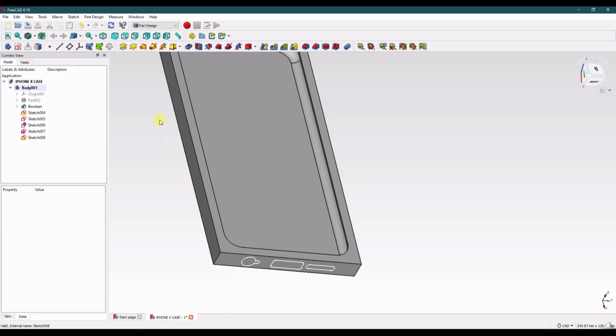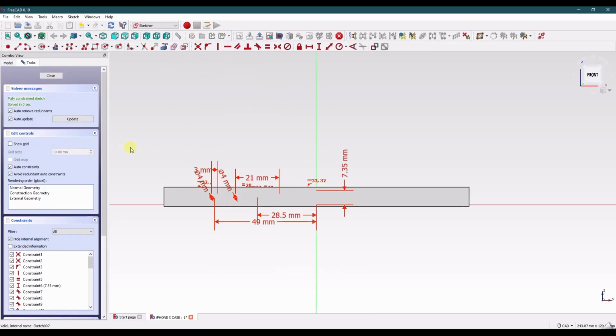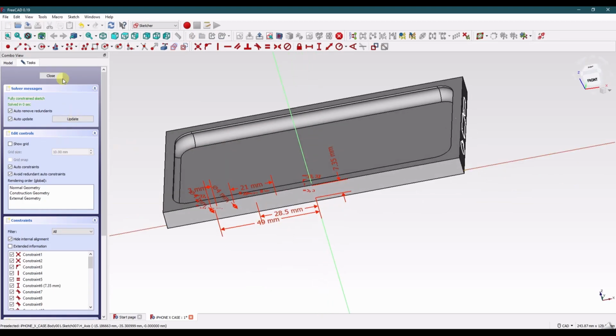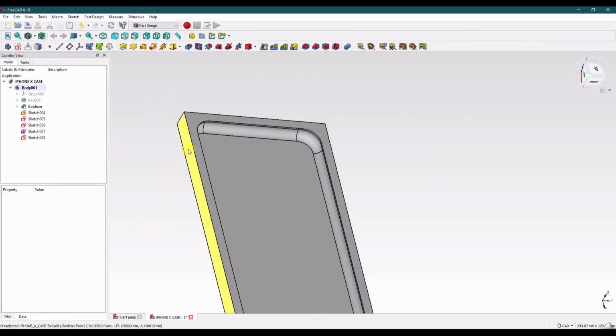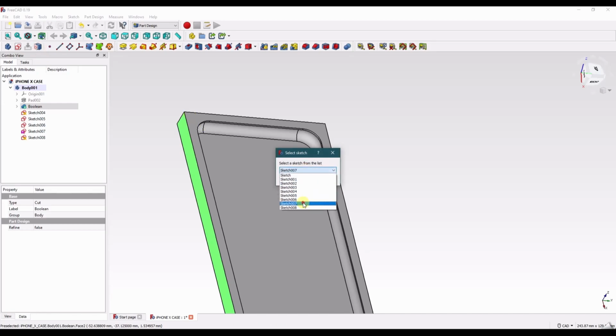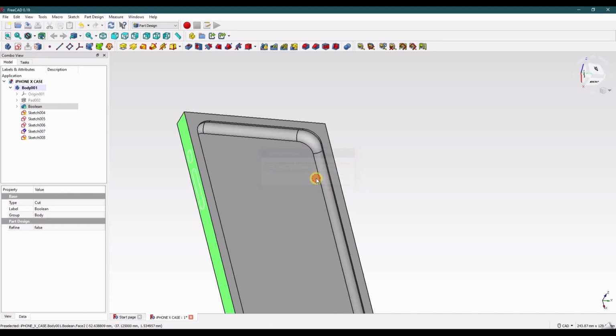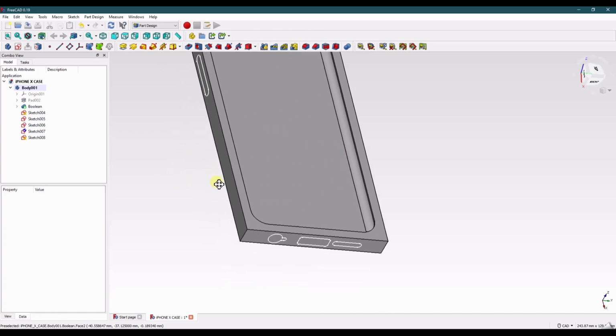And I'm pretty sure this is the ringer and the up and down button, or the volume up and down buttons. So we select our face, tool, sketch 7. Excellent.